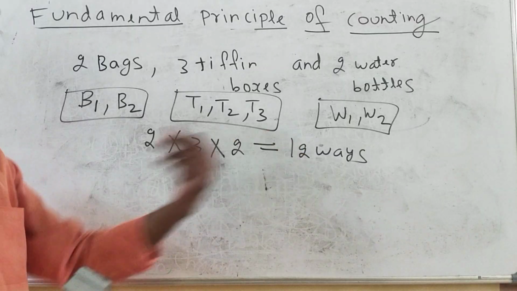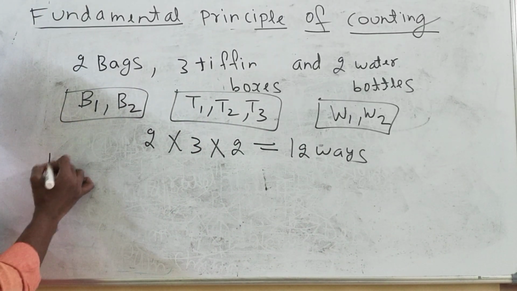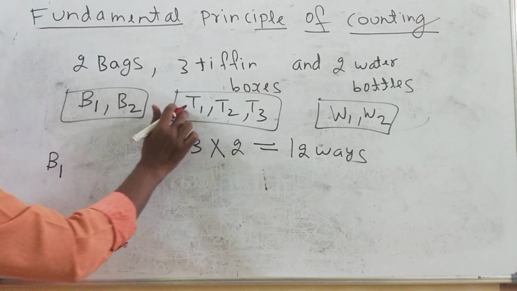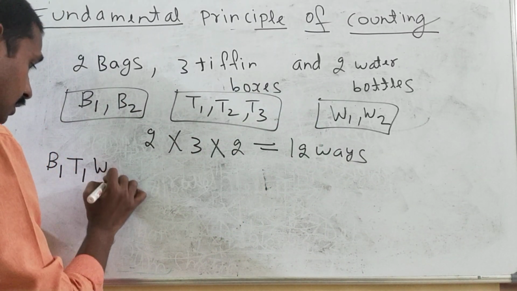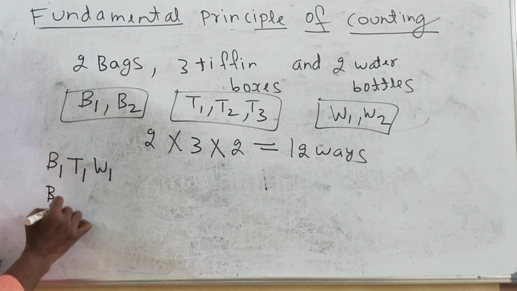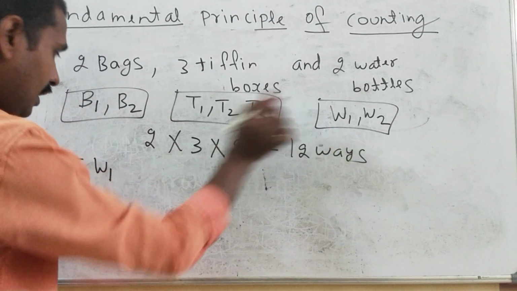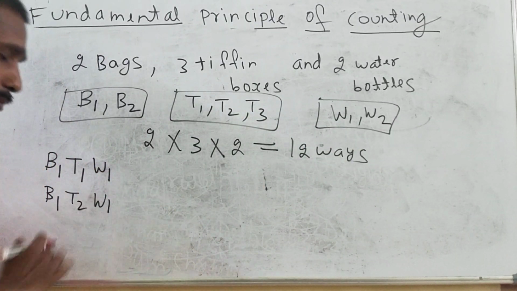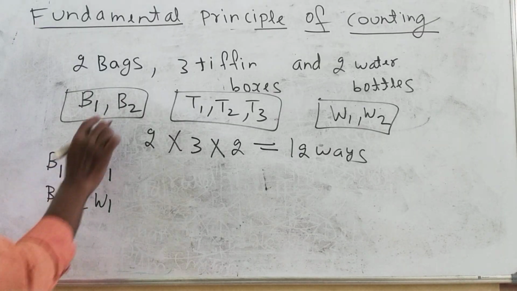Of course 12 combinations we can make, but some examples will be enough I think. Suppose I am taking B1, then I am selecting T1, then W1. Then suppose I am selecting B1, then I can select T2, then again W1 only.